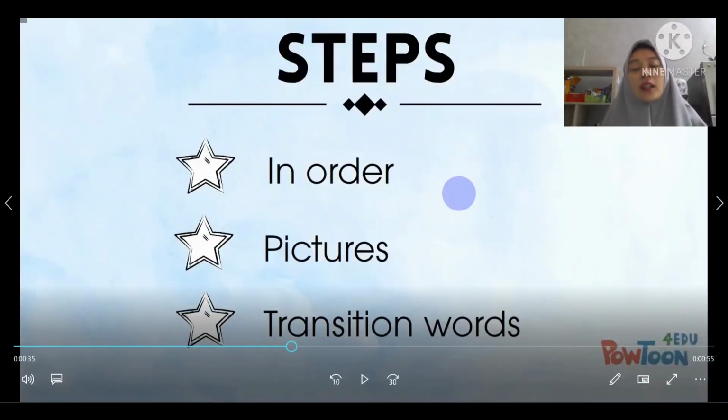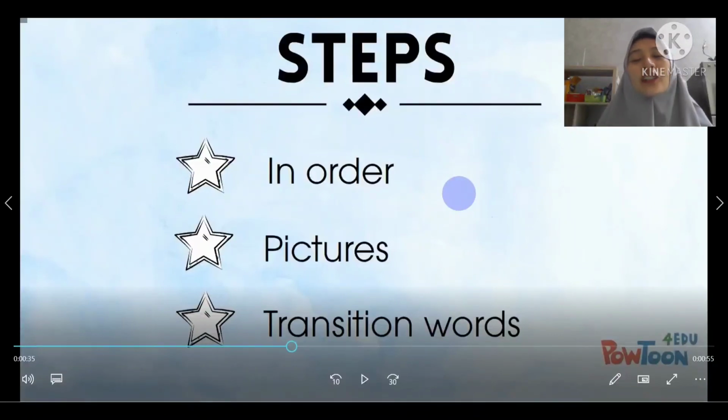And then there should be time conjunctions and bossy verbs. Yeah, in the previous video, it's called transition words, but we call it time conjunctions. For example, first, second, third, next, after that, then, and then lastly or finally.